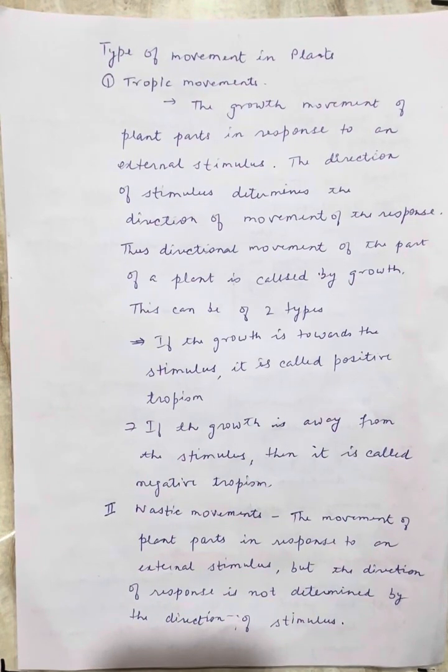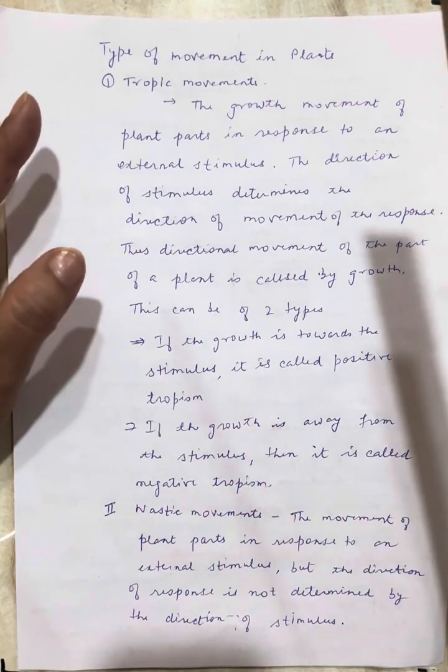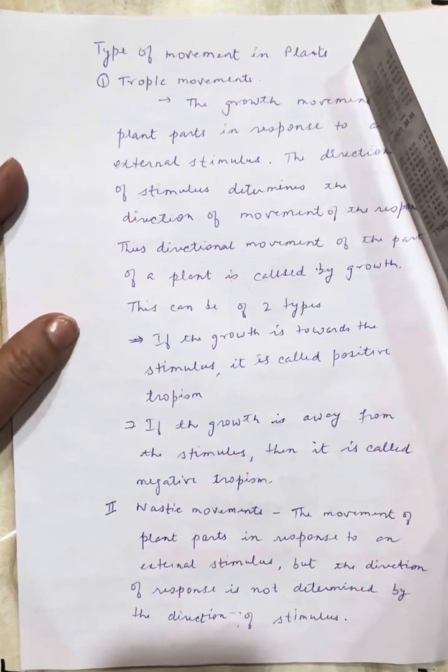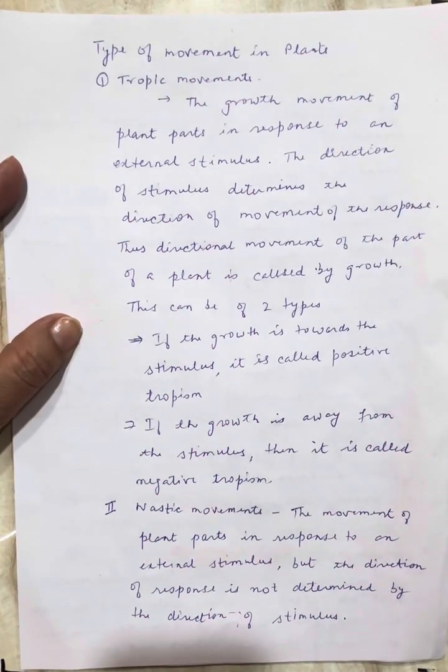That stimuli can be light, force of gravity, chemical substances, water or touch, etc. These movements of the plant parts are usually caused by unequal growth in two regions by the action of plant hormones under the influence of the stimulus. So this way, I want to say the type of movements in plants. So what type of movements are the plants showing? So one is fixed, like the plant is fixed at a place, but the growth is happening.